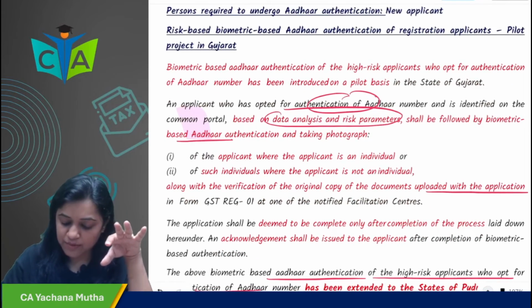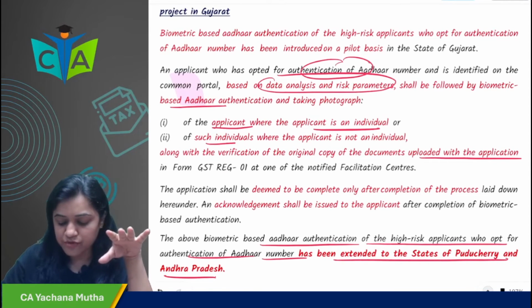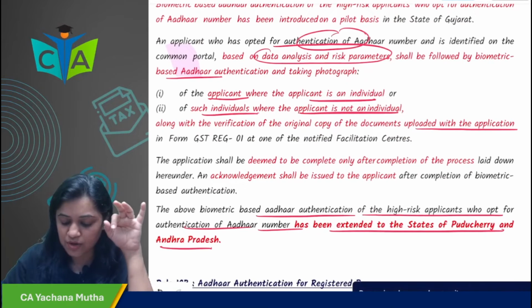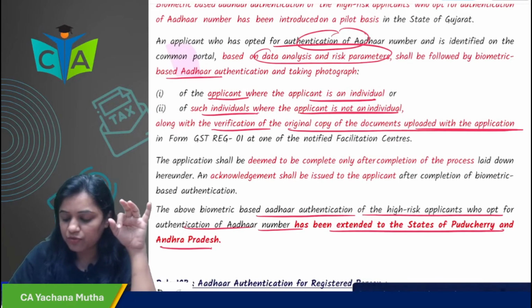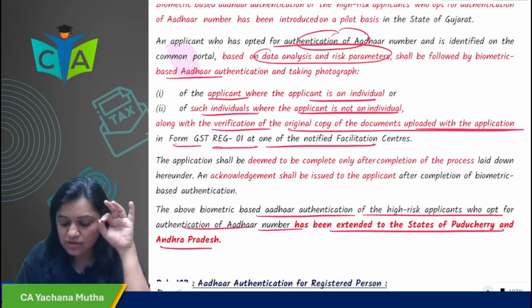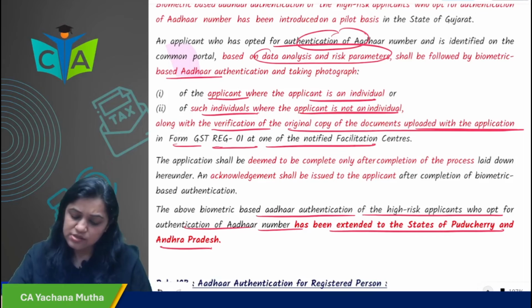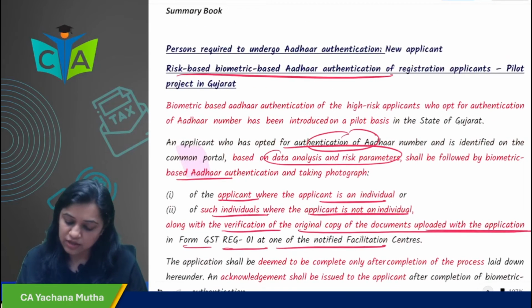Biometric authentication will be done of the applicant where the applicant is an individual, or of such individuals where the applicant is not an individual, along with verification of the copy of documents uploaded in the application at one of the facilitation centers. So this is biometric based Aadhaar authentication.